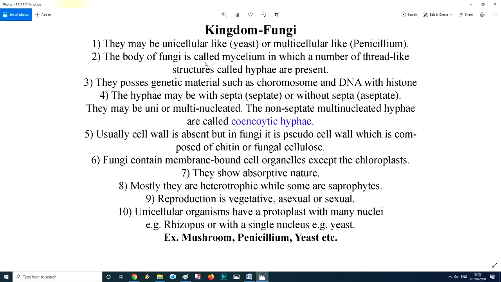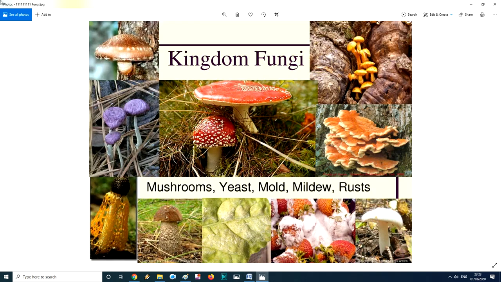The body of fungi is called a mycelium, in which a number of thread-like structures are called hyphae. A mushroom body is like an umbrella, which has three parts. If I show you the diagram, yes, this is the structure of a mushroom. This portion is called the stipe, then the lower portion, this yellow colored portion, is called the gills, and the upper portion is called the pileus.